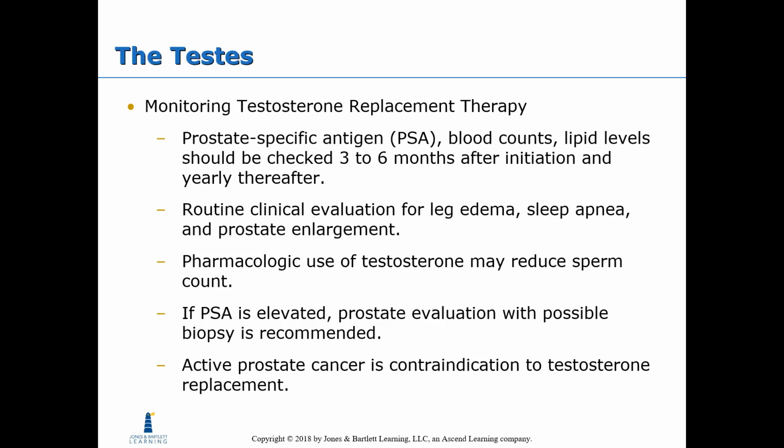Monitoring testosterone replacement therapy. Prostate-specific antigen, PSA, must be evaluated because with testosterone replacement therapy, we may see an increase in certain types of prostate cancers. Blood counts and lipid levels should be checked every 3 to 6 months after initiation and yearly thereafter. Routine clinical evaluation for leg edema, sleep apnea, and prostate enlargement. Pharmacologic use of testosterone may reduce sperm count. If PSA is elevated, prostate evaluation with possible biopsy is recommended. Active prostate cancer is a contraindication to testosterone replacement.